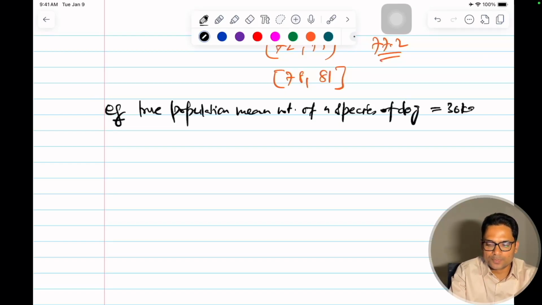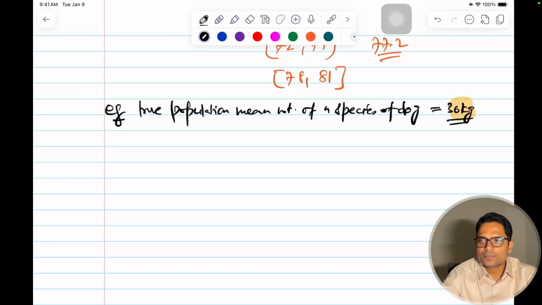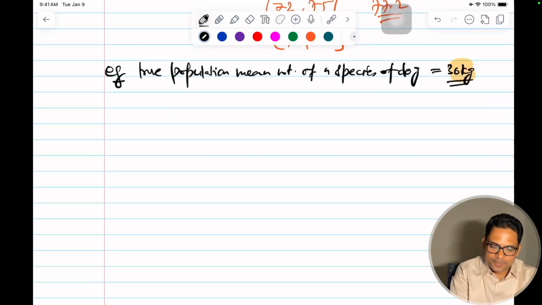We know this, and we have to see whether the measurements that we are doing, using the confidence interval, capture it or not. So we want to estimate. What is the goal?